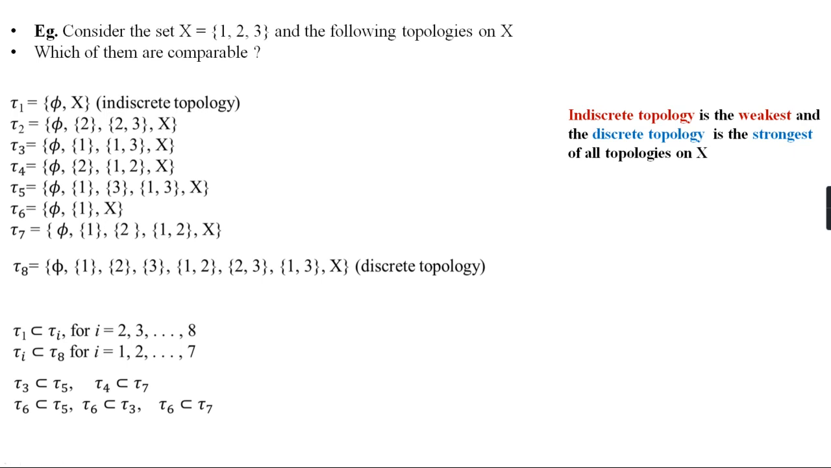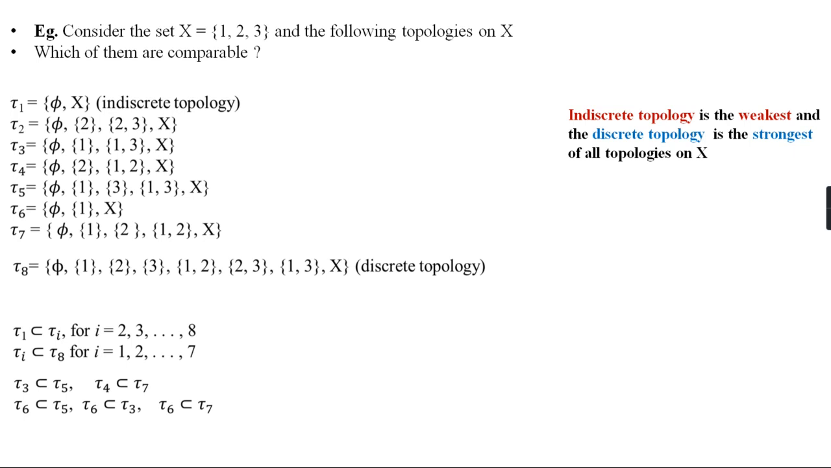Which of them are incomparable? We can see τ2 and τ3. Comparing τ2 and τ3, τ2 is not contained in τ3 because the singleton set {2} is an element of τ2 but it is not an element of τ3. So τ2 contained in τ3 is not possible. Conversely, τ3 contained in τ2 is also impossible because the singleton set {1} is an element of τ3 but it is not an element of τ2. So τ2 and τ3 are incomparable. Thus, we can say that topologies are comparable or incomparable.